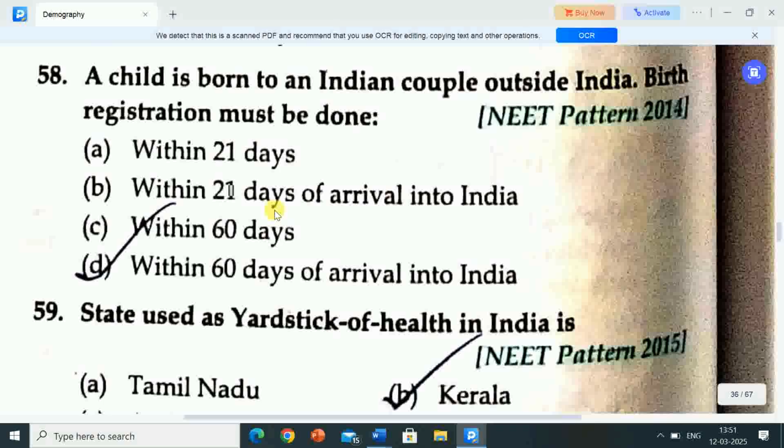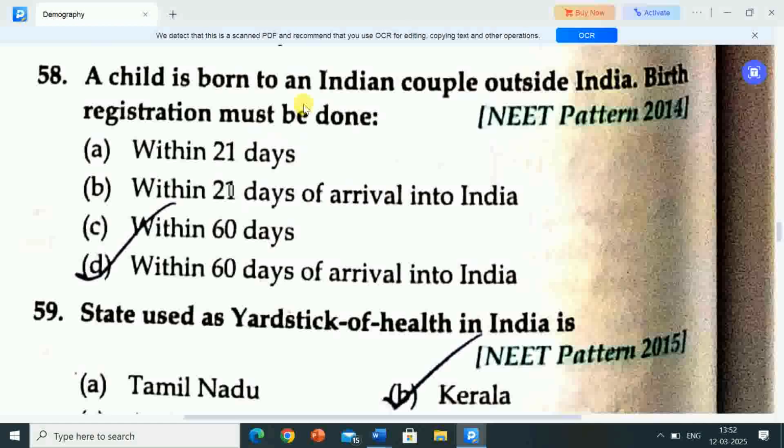Next question is, a child is born to an Indian couple outside India. Birth registration must be done. Options are A, within 21 days, B, within 21 days of arrival into India, option C, within 60 days, option D, within 60 days of arrival into India. So correct answer is option D, within 60 days of arrival into India.